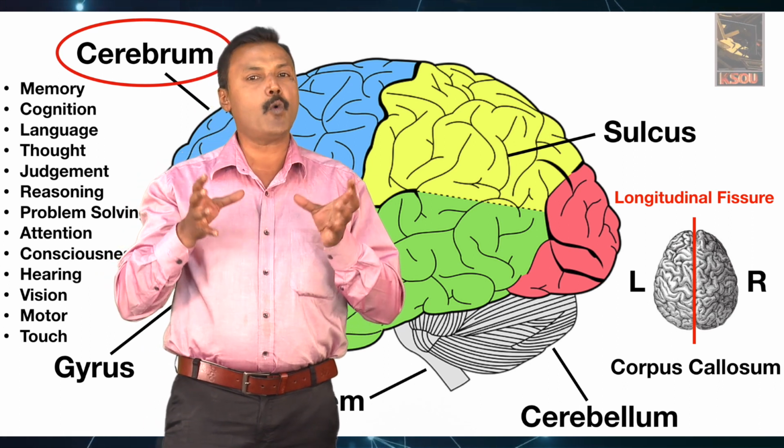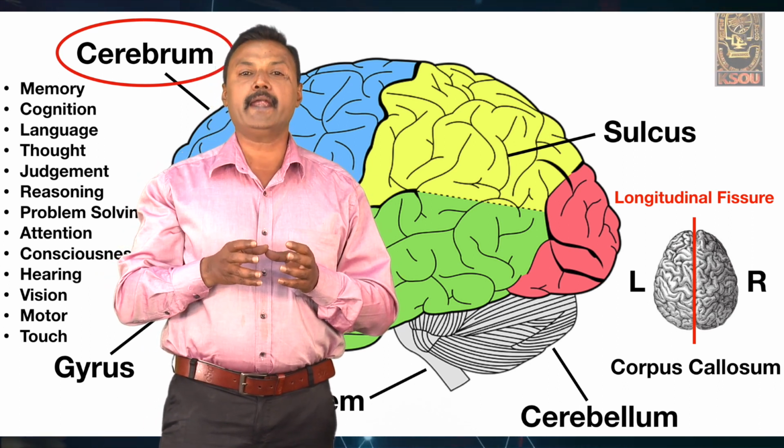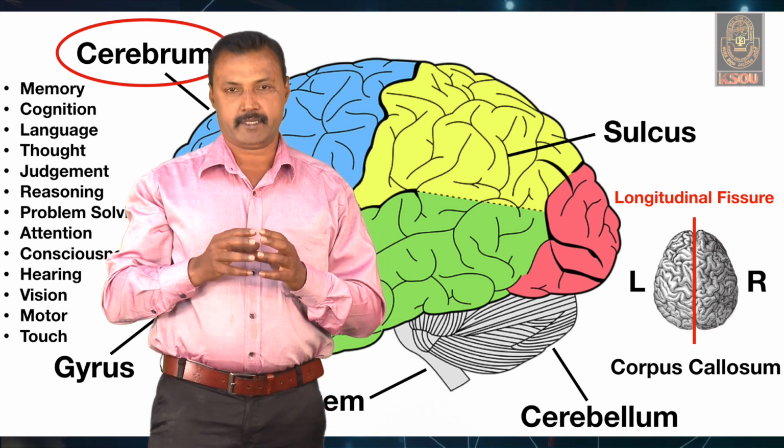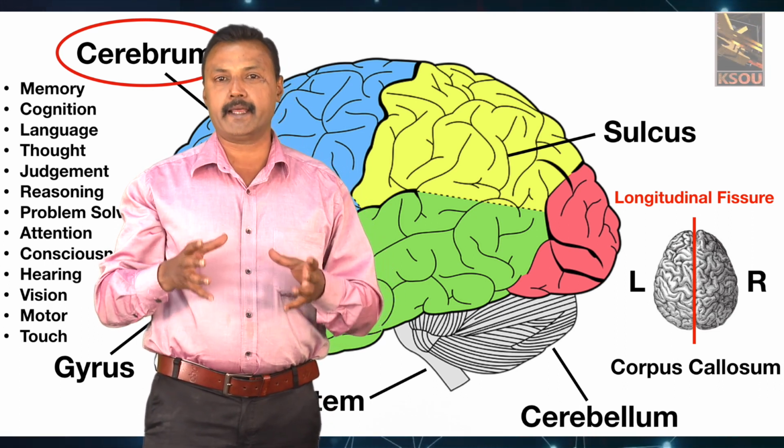brain, which is oval in structure and divided into two lobes called the cerebral hemispheres. These cerebral hemispheres are divided by a deep fissure called the longitudinal median cerebral fissure. This longitudinal median cerebral fissure separates the two cerebral hemispheres.